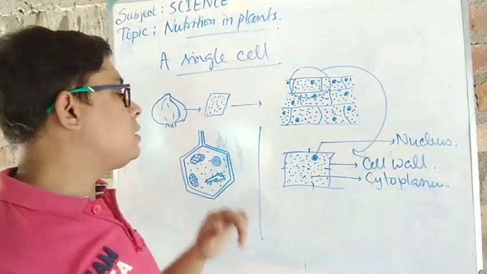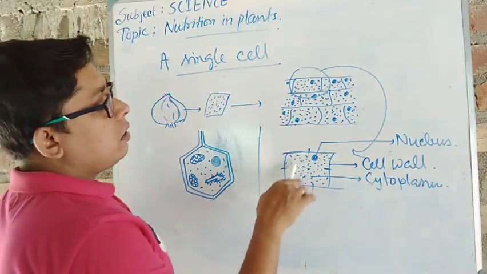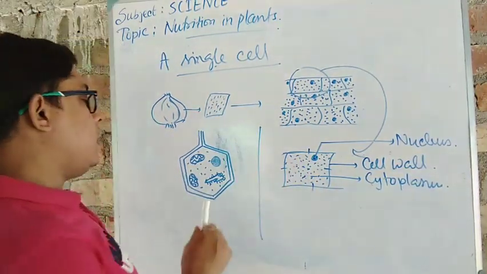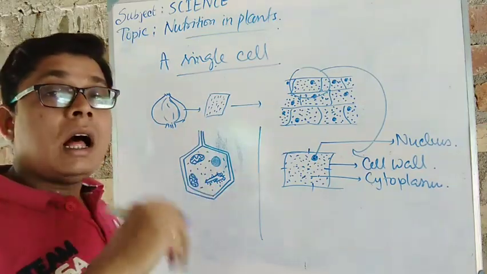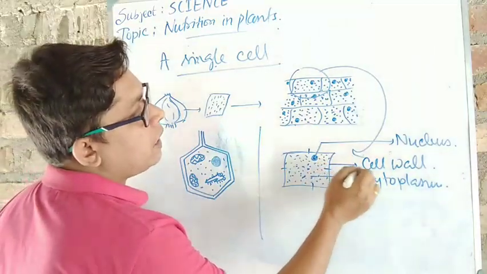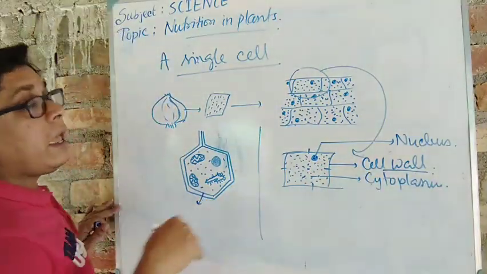That's why cytoplasm is present everywhere. Now the difference is that in a plant cell only nucleus and cytoplasm are present, and here nucleus and other organelles are present. This is one difference. Number two, the outer barrier is called cell wall, but here it is not as strong.